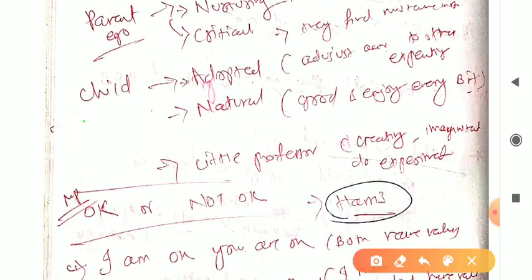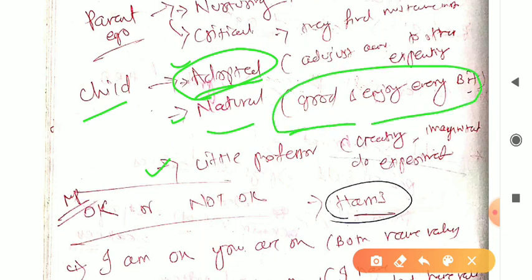So next one is child. Child is of three types: adapted, natural, and little professor. Adapted means adjusting to others' expectations, whatever the surroundings are expecting from him, right? If that person is adjusting, this is adapted. That means he will adapt in any type of situation. Natural means good and enjoying every bit. If the person is enjoying every situation in his life, then that person is the natural child.